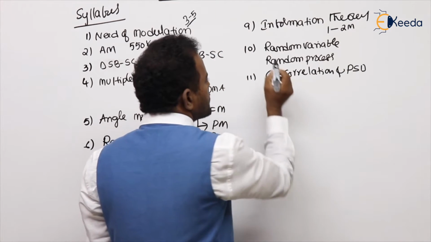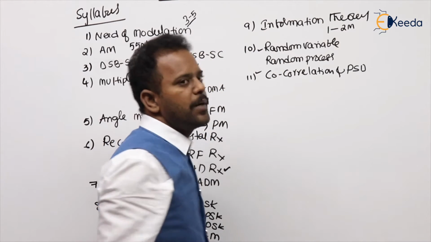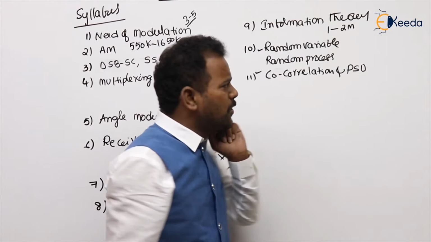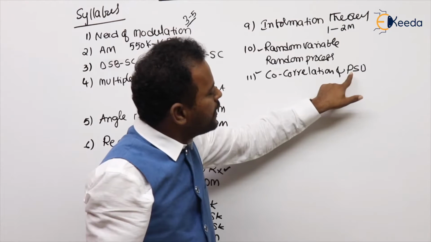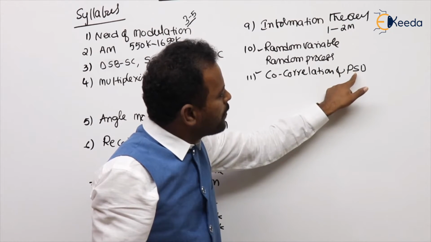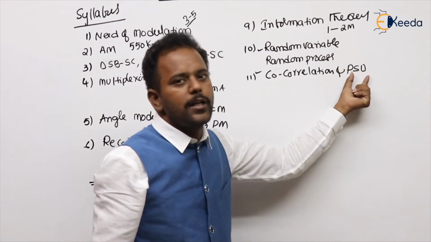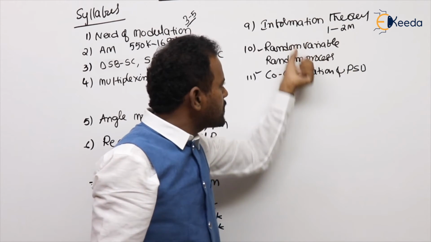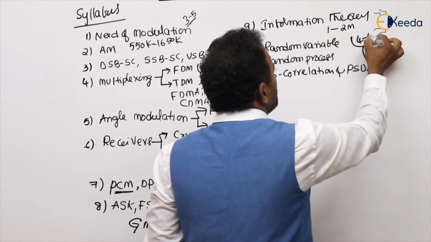The questions they are asking are a combination of random variables and correlation and power spectral density. Once we calculate the correlation, then we will see the relation to the power spectral density. Once you get the correlation, from there you will get the power spectral density. So these combinations they are mostly asking for 4 to 5 marks.